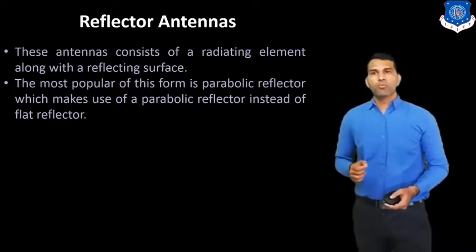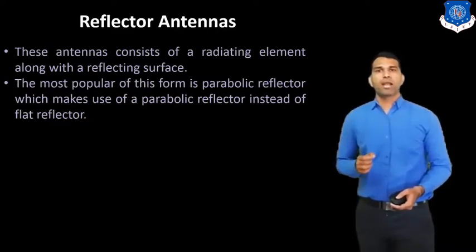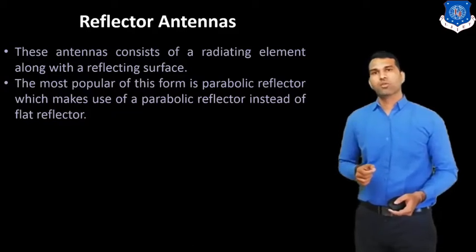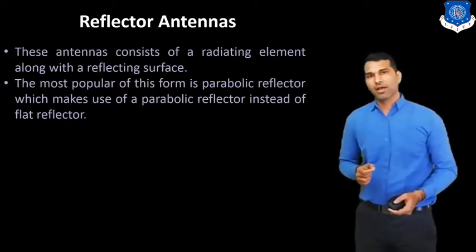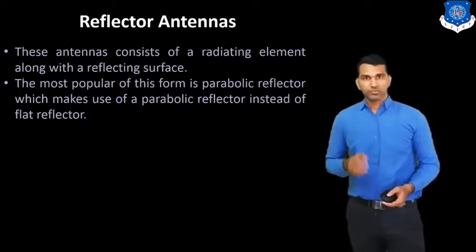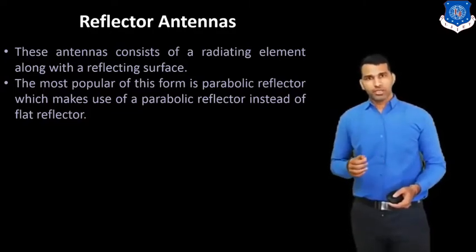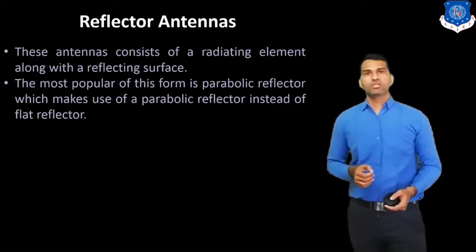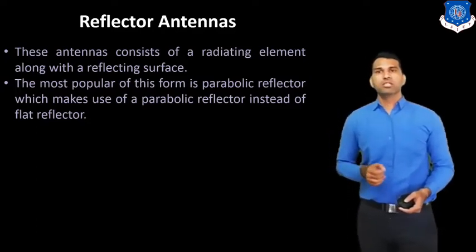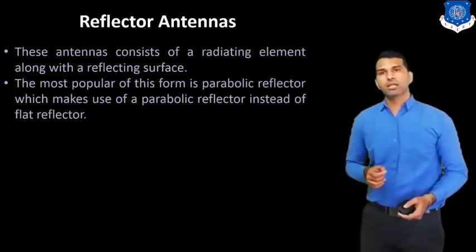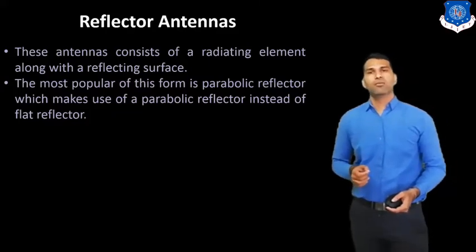The most popular of this form is the parabolic reflector, or parabolic antenna, in other words the dish antenna. In dish TV communication, we use the dish antenna, which makes use of the parabolic reflector instead of the flat reflector.